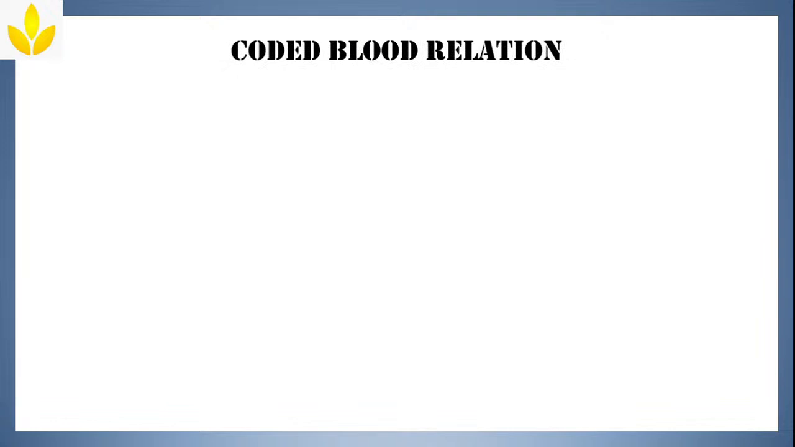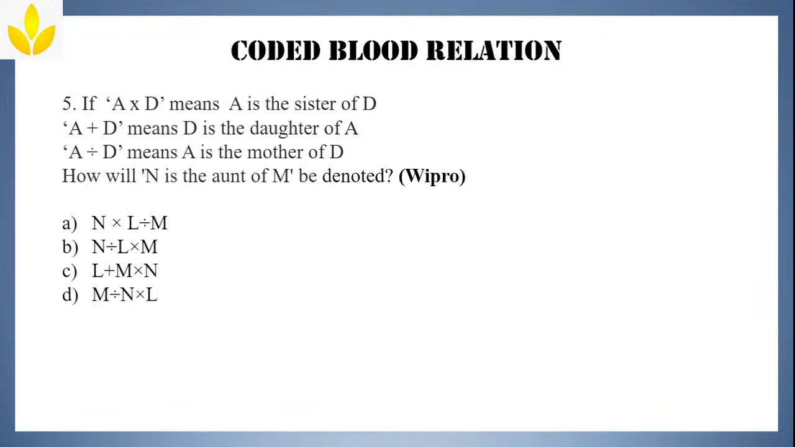Similarly, now we'll solve a couple of problems on coded blood relation. See here. If A cross D, can you see what's happening? A cross D means A is sister of D. They are connecting a symbol to a relation. That's why it is called coded blood relation. A multiplied by D means A is the sister of D. A plus D means D is the daughter of A. A divided by D means A is the mother of D. How will N is the aunt of M be denoted is the question.